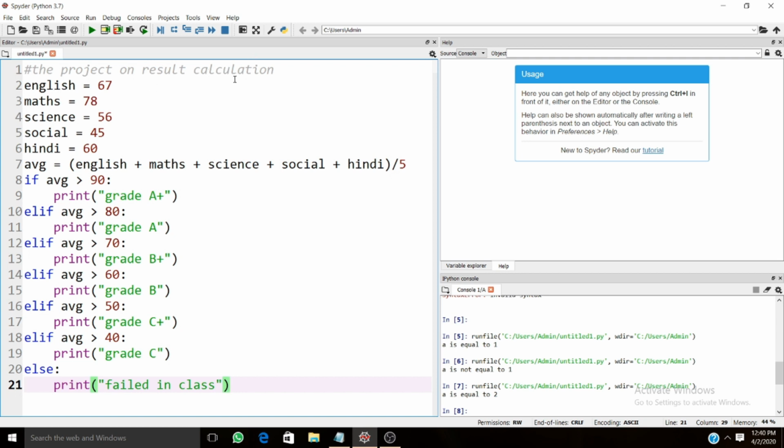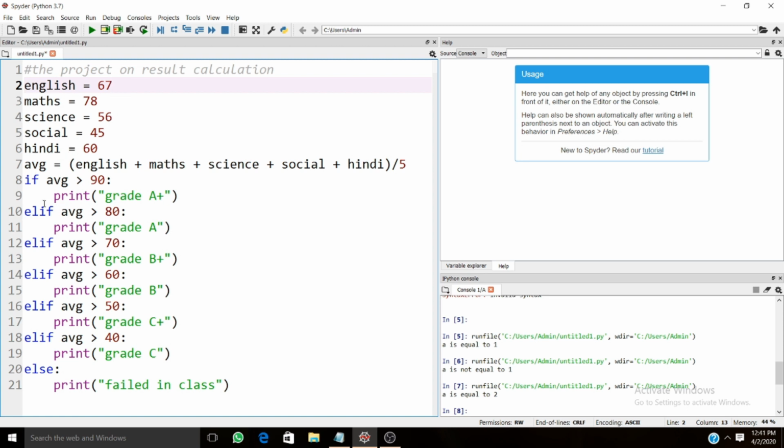Here I used five subjects of school time: English, math, science, social science and Hindi, and I am getting the marks. These are nothing but 67, 78, 56 out of 100, whatever I'm getting. So I'm getting the average of this, which is nothing but my percentage of all my subjects within the 100, right?